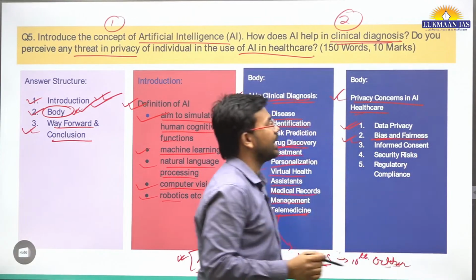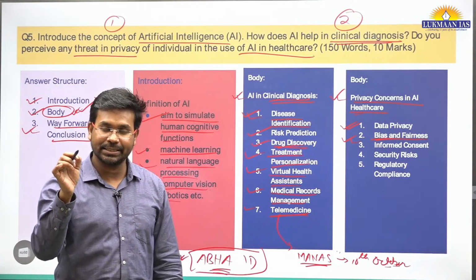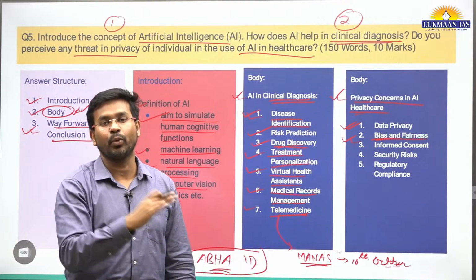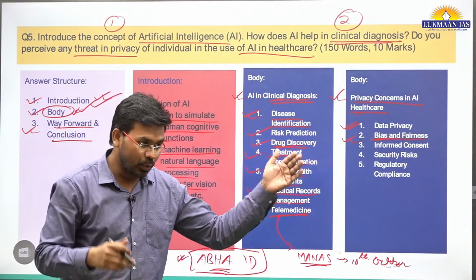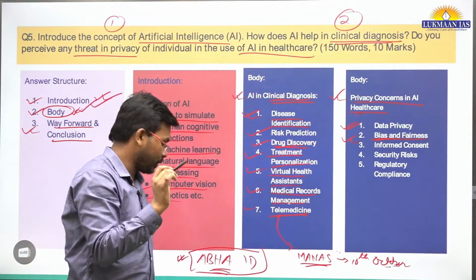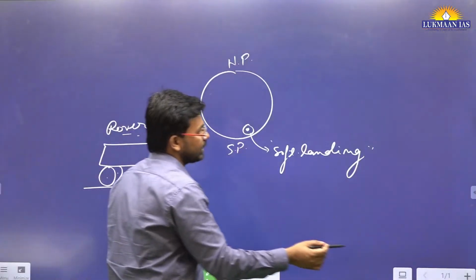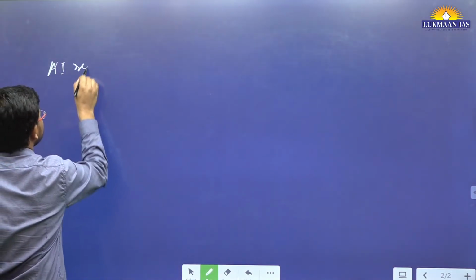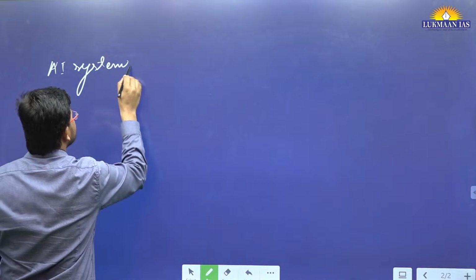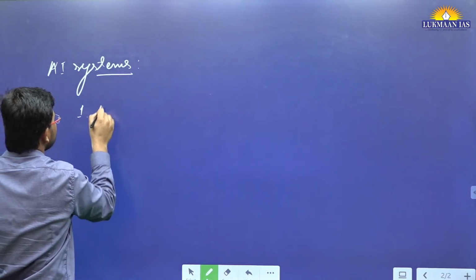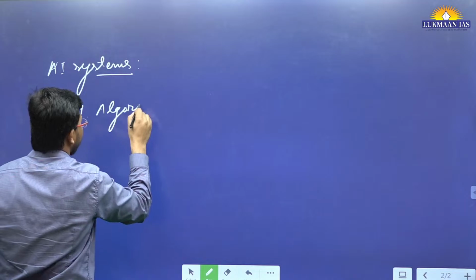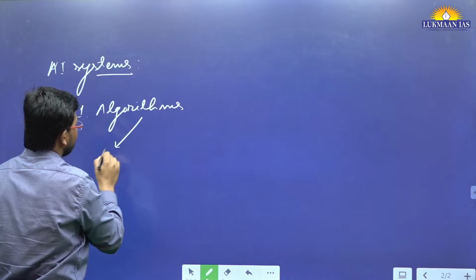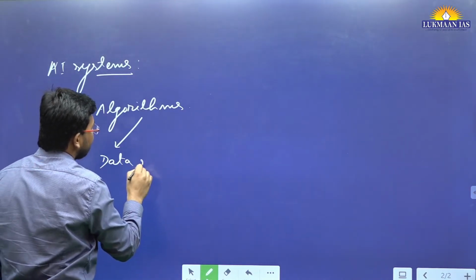Now, bias and fairness. We need to understand that artificial intelligence systems work on certain algorithms, and those algorithms are trained with some kind of data sets. Let me draw this. AI systems have something known as an algorithm, and these algorithms are trained with data sets.